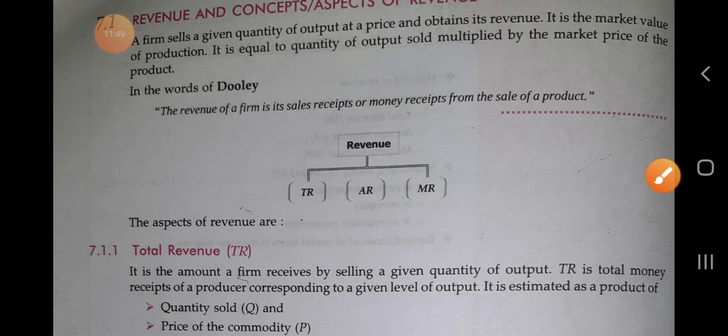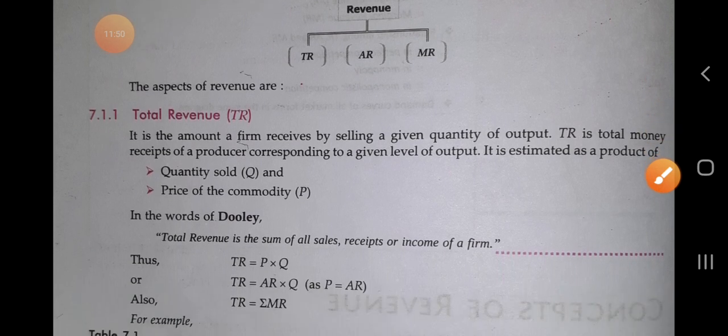So first of all we will study the first aspect of revenue, that is total revenue. It is the amount a firm receives by selling a given quantity of output, and TR is the total money received by a producer corresponding to a given level of output. It is estimated as the product of the quantity sold and the price of the commodity.